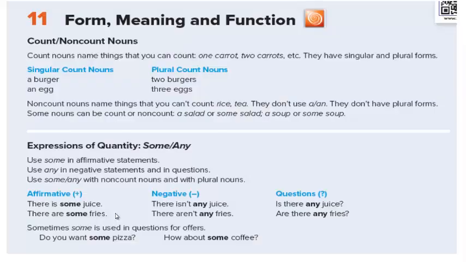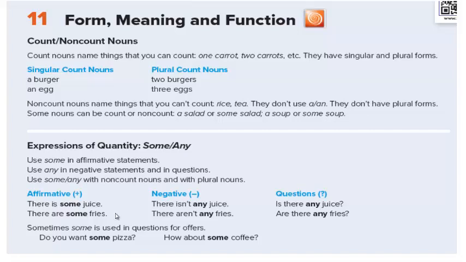And let's start. Count and non-count nouns. Count nouns name things that you can count. 1 carrot, 2 carrots, اسماء المعدودة. They have singular and plural forms. Singular and مفرد طبعا plural forms يعني صيغ جمع. يبقى الأسماء المعدودة لها صيغ مفرد وجمع. Singular count nouns like a burger and 2 burgers, an egg, 3 eggs.